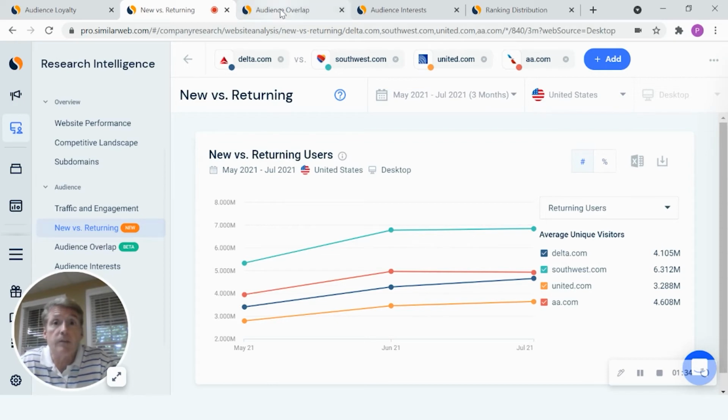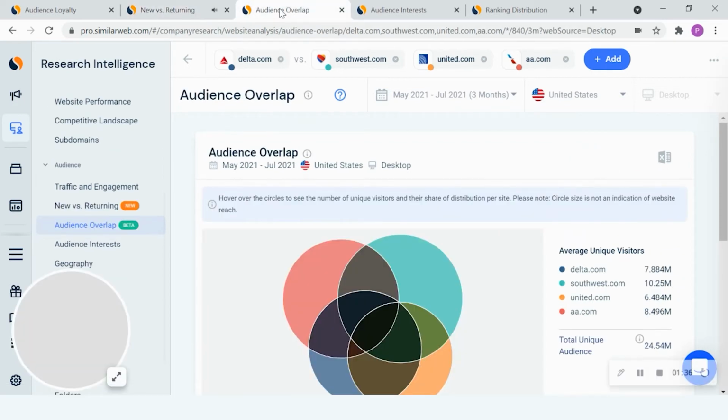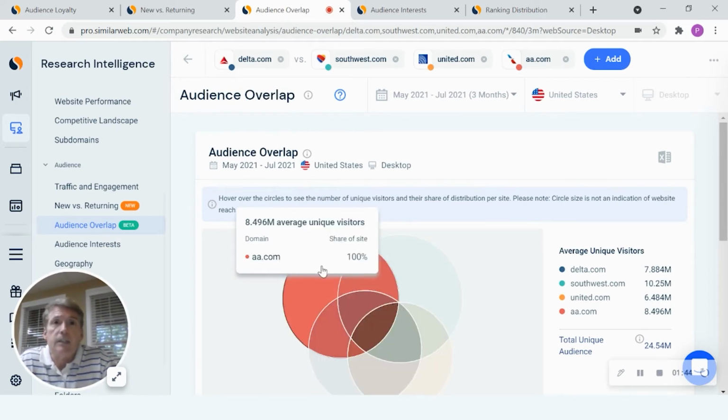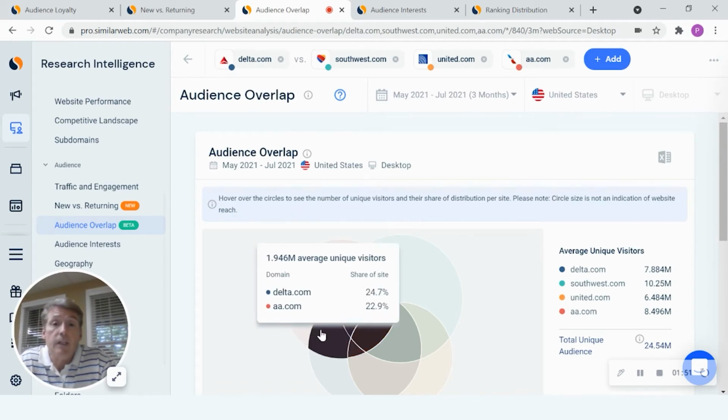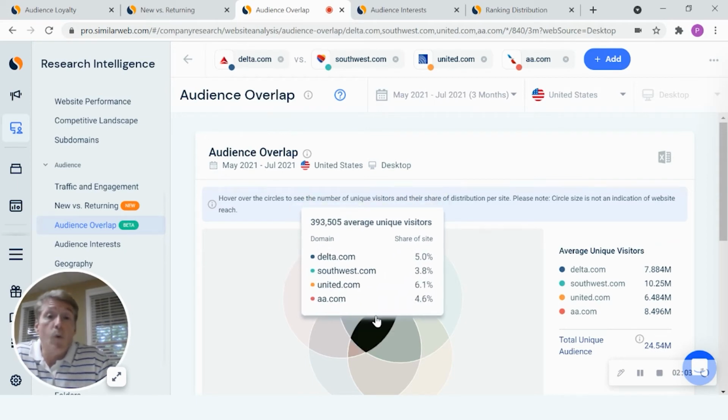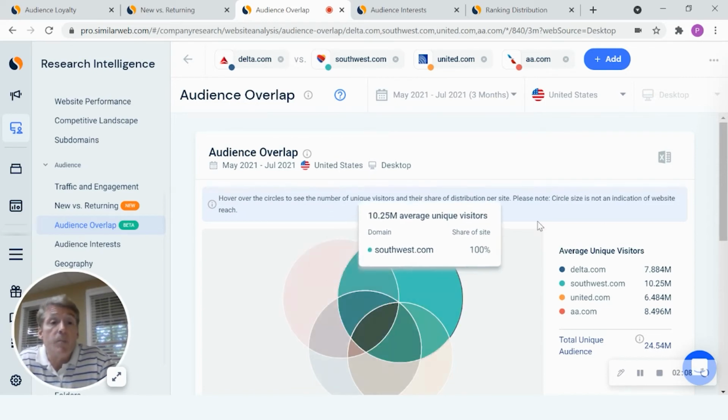The audience overlap is a really interesting way to track how much of an audience is split between competitors. By hovering over the graph, we can easily see how audiences are shared in a really nice visualization. When we look at 100% of the American Airlines audience, we can quickly see that they share about 24.7% of their unique visitors with Delta. And concentrically, we can also look at what that share is with Southwest, as well as how many visitors are sharing across all four different sites.